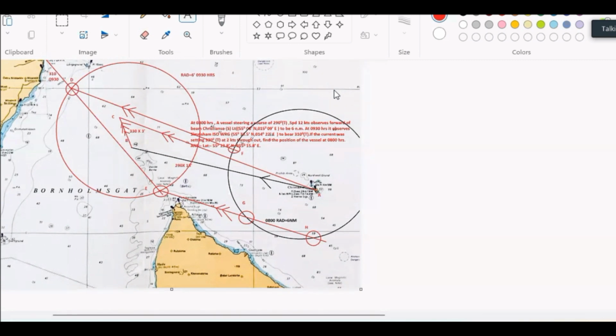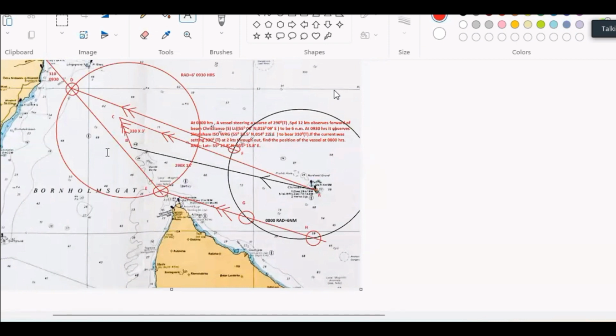Now, at 8 o'clock, no other information is given in the question. Another information is given in the question after 1.5 hours. That means immediately we should think that this information I have to transfer. So how to transfer the position circle? Apply the course at the center. Center is the lighthouse. Apply the course at the center, 290 for 18 miles.